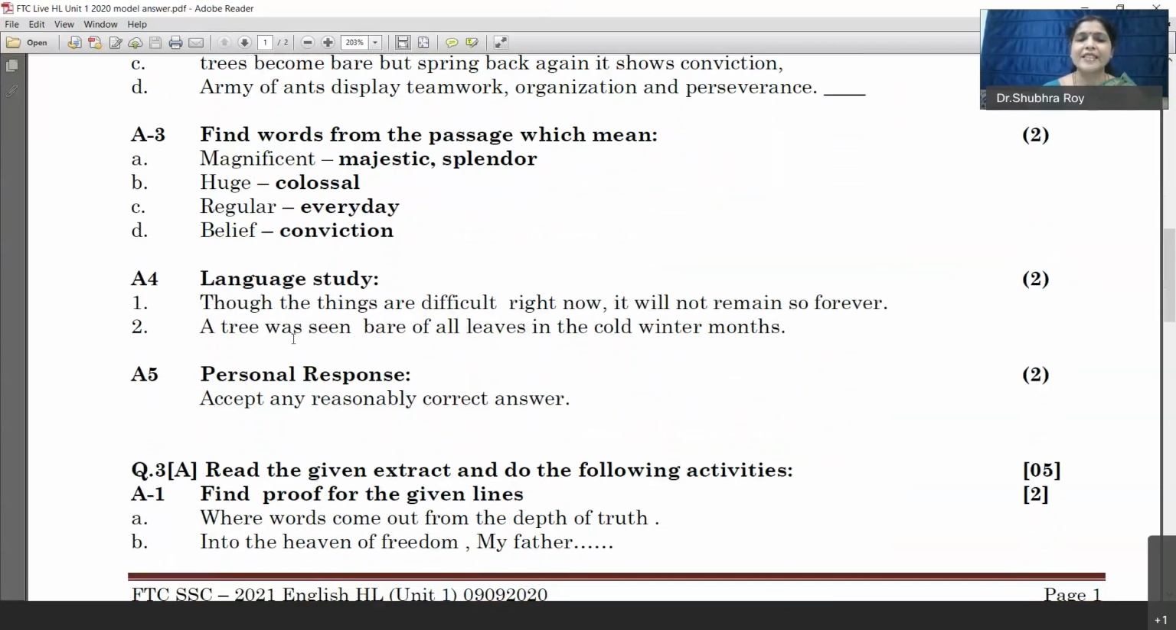Here I have written accept reasonably correct answer. When I say accept reasonably correct answer, that is for the valuers. But for you children, you have to remember 2-3 points if you want to get 2 out of 2 in a personal response question. The first point is that first you should give the response to the question. Do not just begin the answer with whatever you like. You have to give a proper response. If it is an open-ended question, you have to give a response.